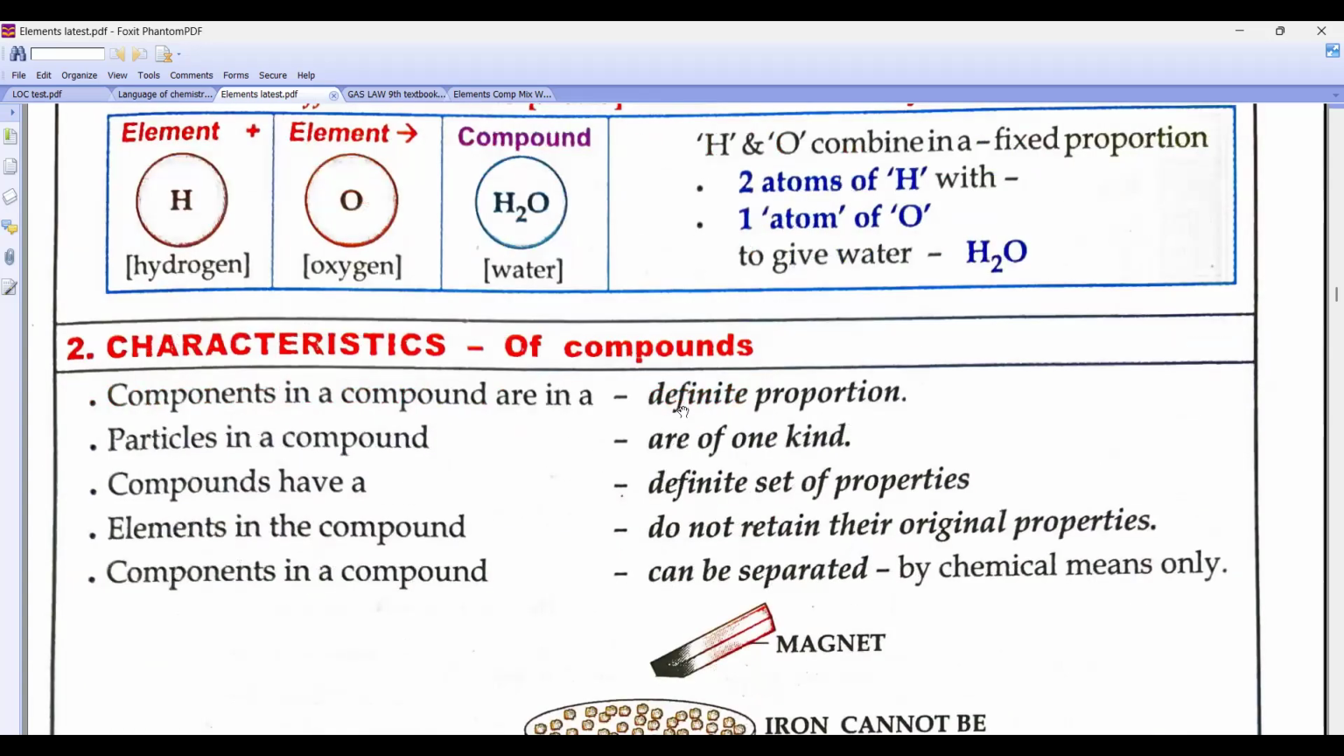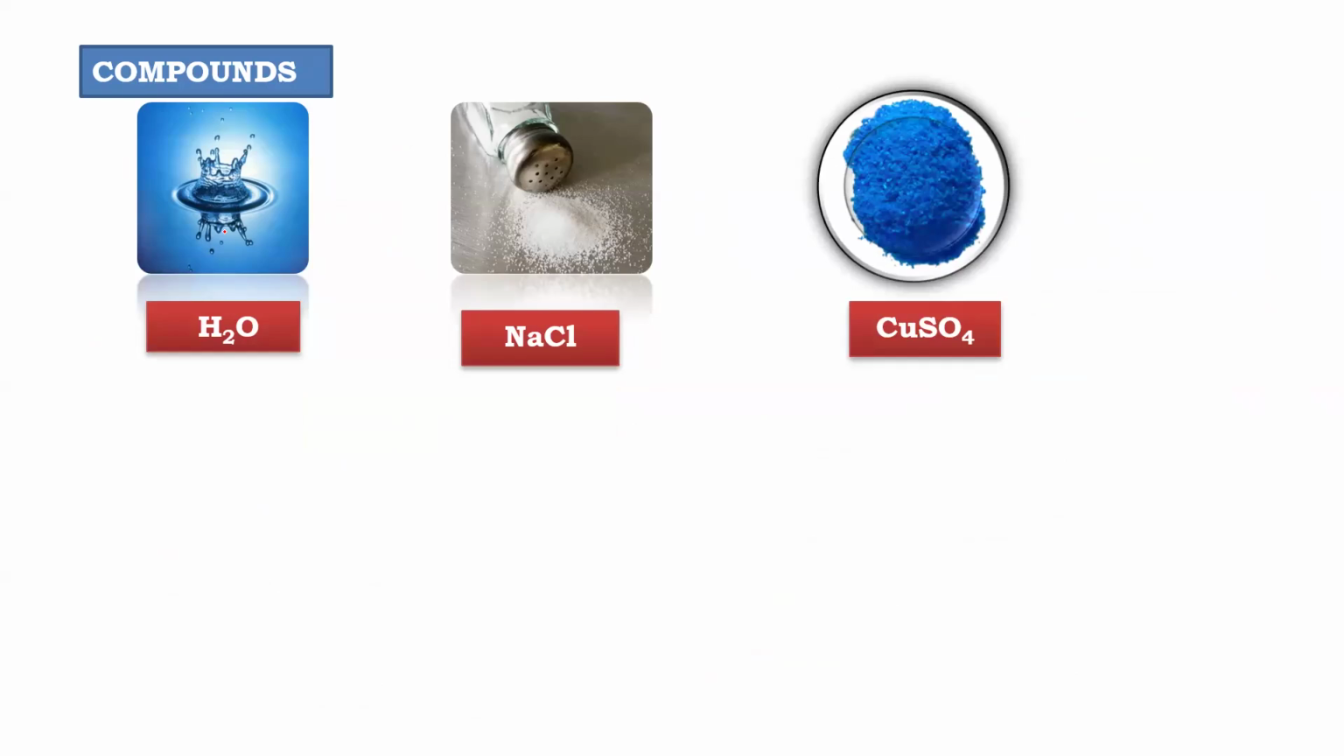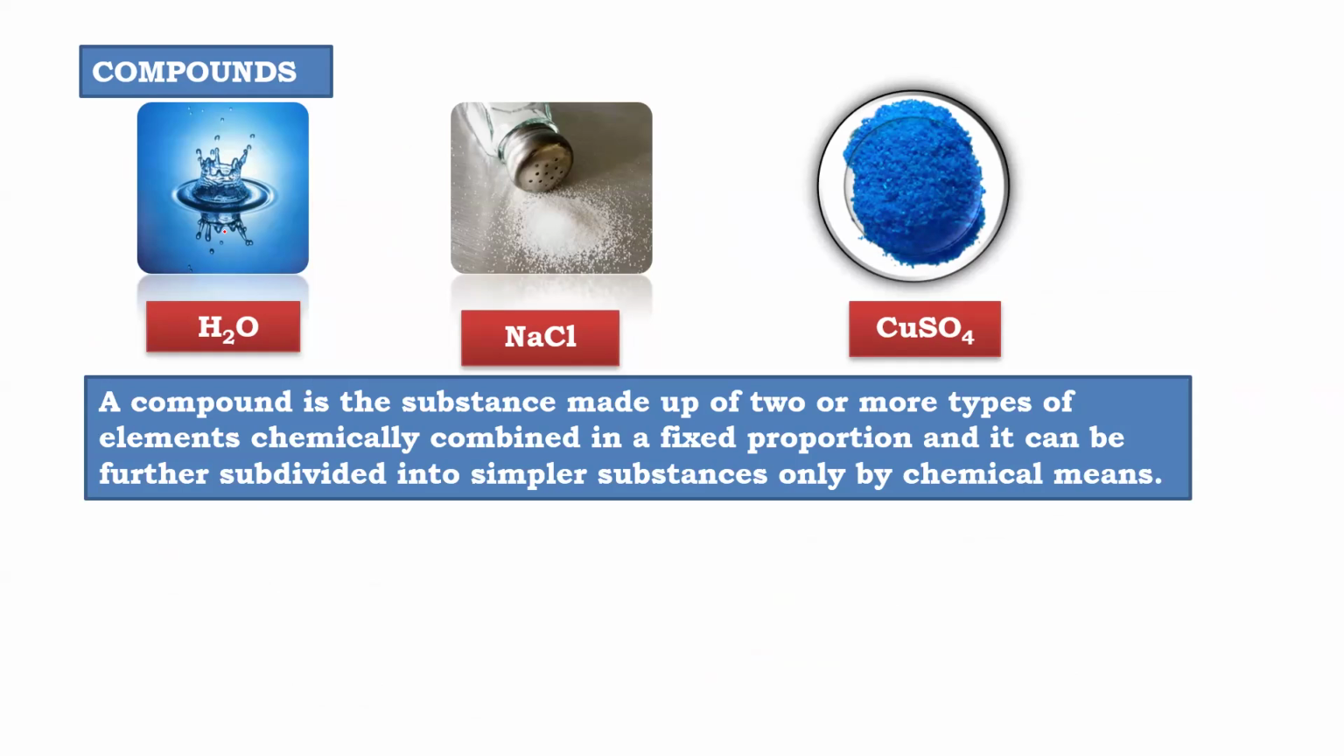Characteristics of compounds. The elements are present in definite proportion. They are of only one kind. Compounds have a definite set of properties. Do they retain the original properties? No, they don't, right, beta? Look, beta, here water, all these are compounds. They are made up of two or more types of atoms. Are you getting it, beta? Here H2O, here NaCl, here CuSO4. All are different.